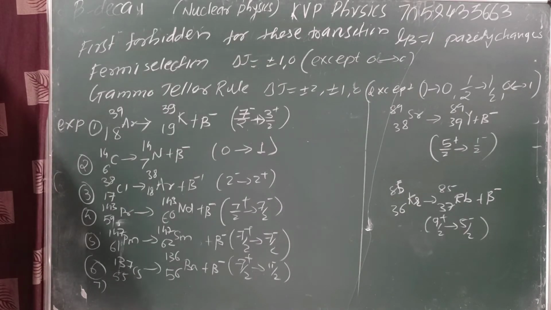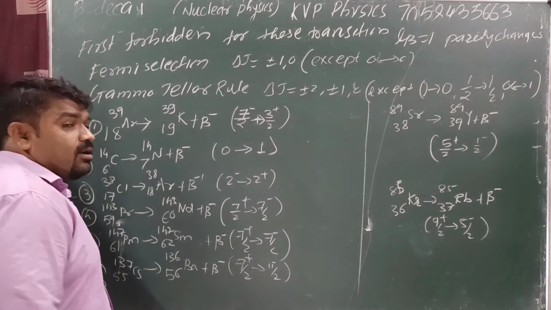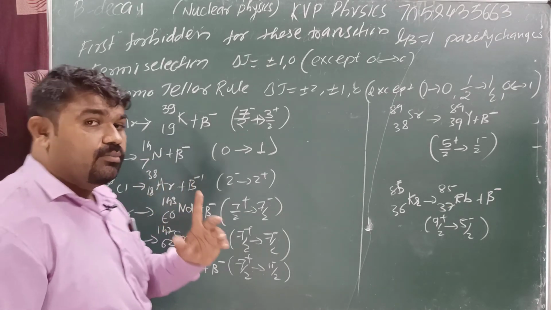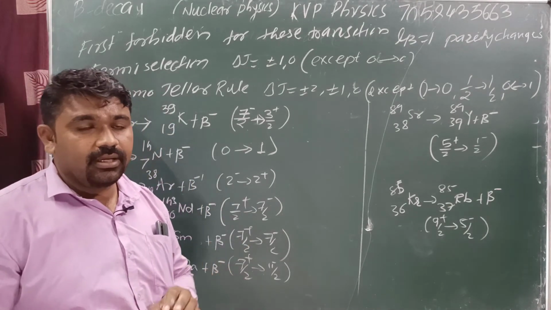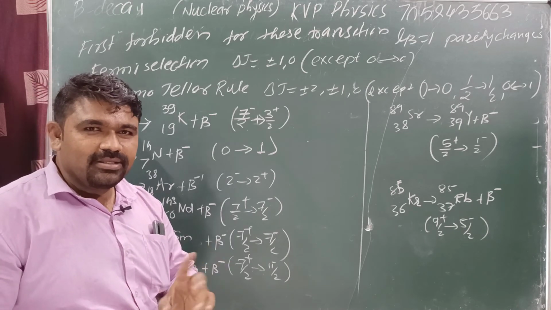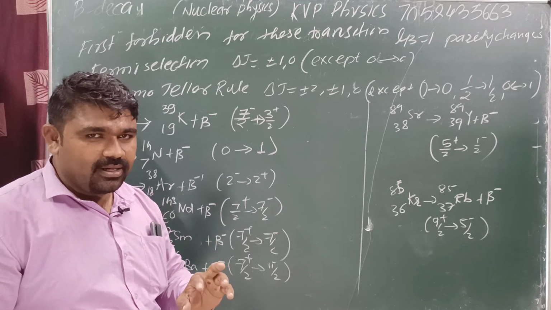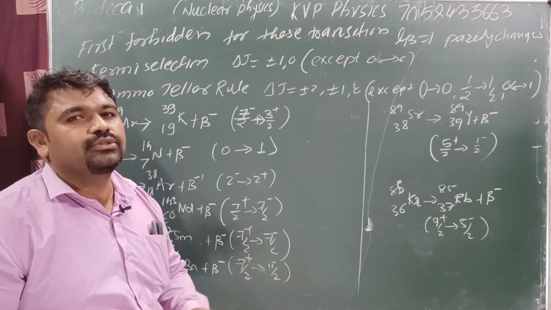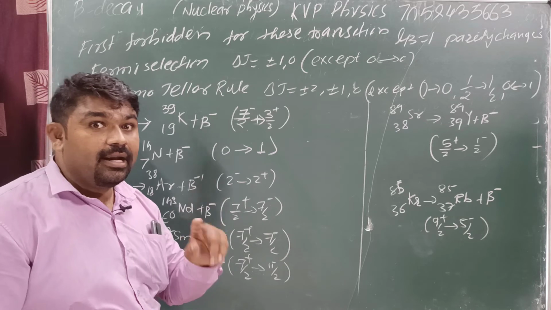Now next, the first forbidden transition. For the first forbidden case, let us compare with the allowed case, where both transitions are allowed. In the allowed case, J is equal to L plus S, and delta J is equal to delta S, because in this case delta L is equal to 0 only. And delta S is equal to 0.